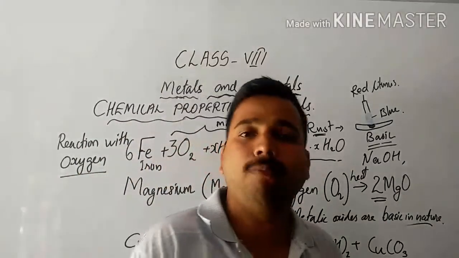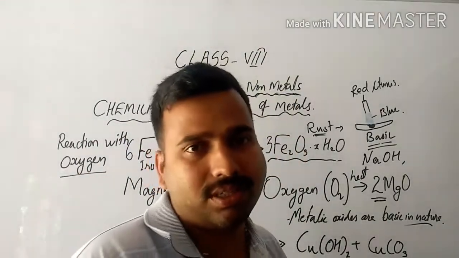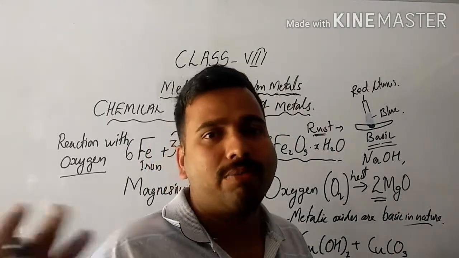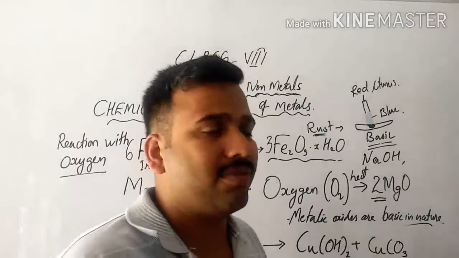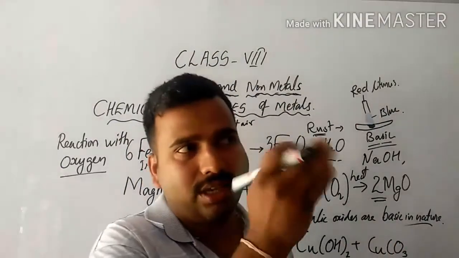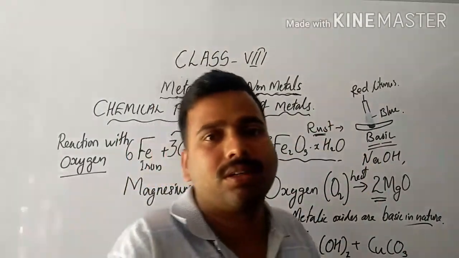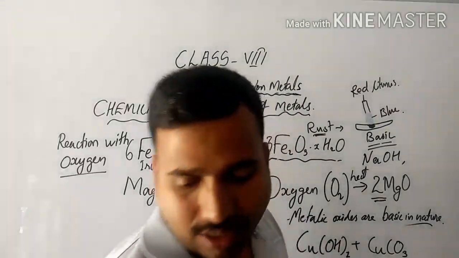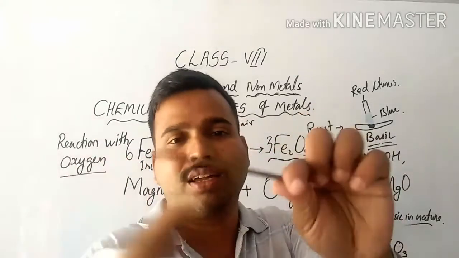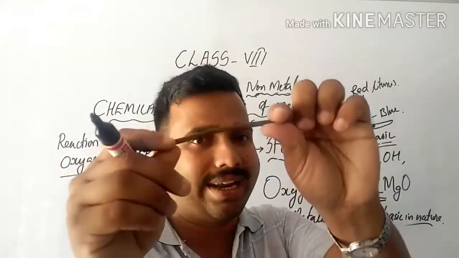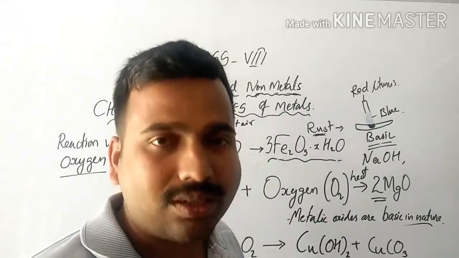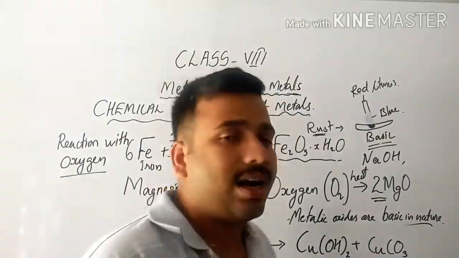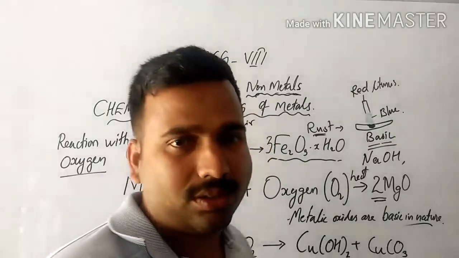Suppose you observe copper vessels, you might have seen copper vessels at your home. If you keep them in a corner of your room for a long period of time, say 1 year, 2 years, after 1 or 2 years, what will happen? You will see a greenish color coating on the outer surface of the copper vessels. Previously we saw a brownish coating over the iron nail. Similarly, you can see a green color coating over articles made up of copper.